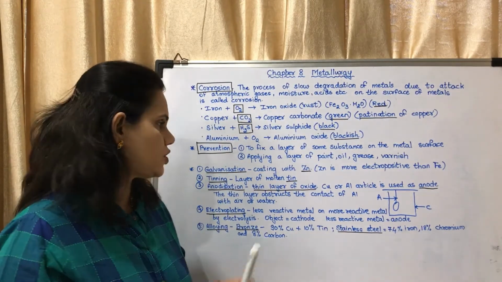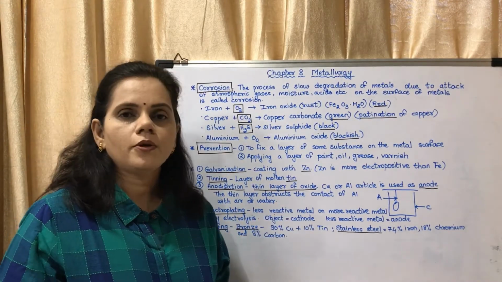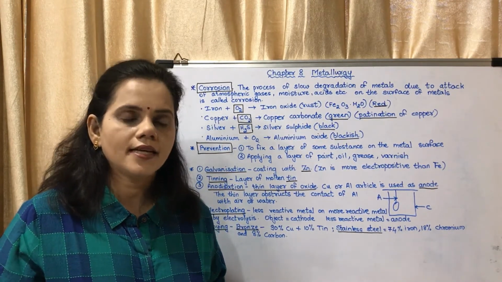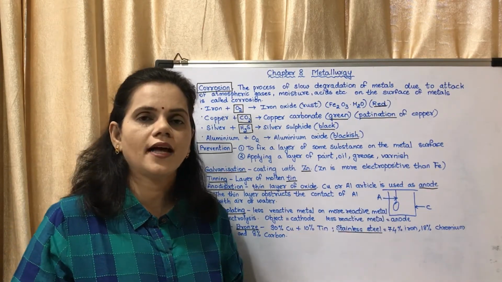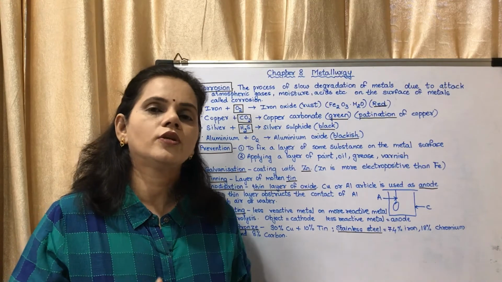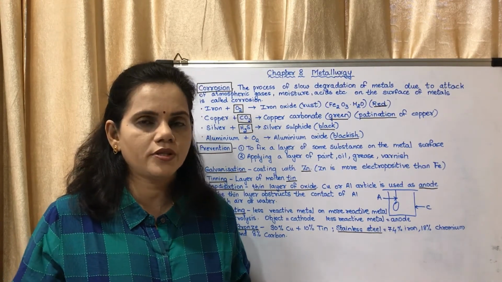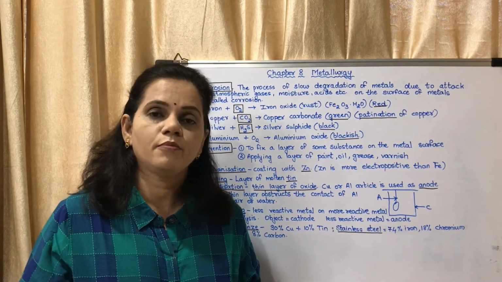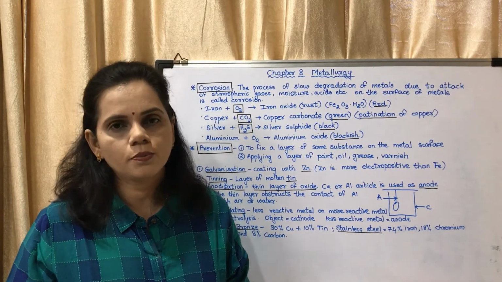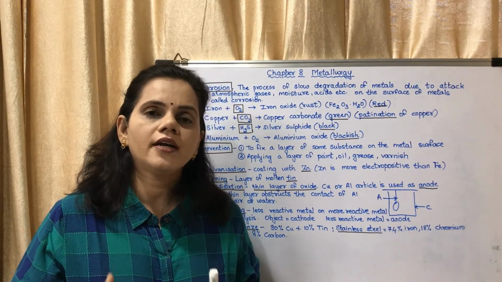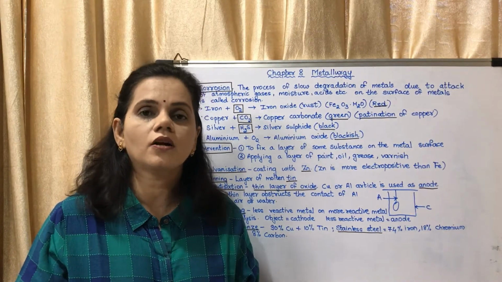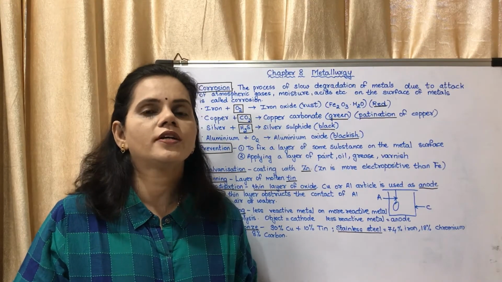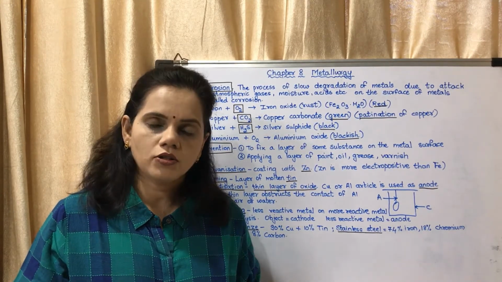What is galvanization? It is the process in which a particular metal is given a coating with zinc. Zinc is more electropositive than iron. Iron articles are given a coating with zinc. So if there is any substance which is going to react with iron, then zinc will react first before iron, because zinc is more electropositive than iron. That process is called galvanization. You could write a short note on galvanization.